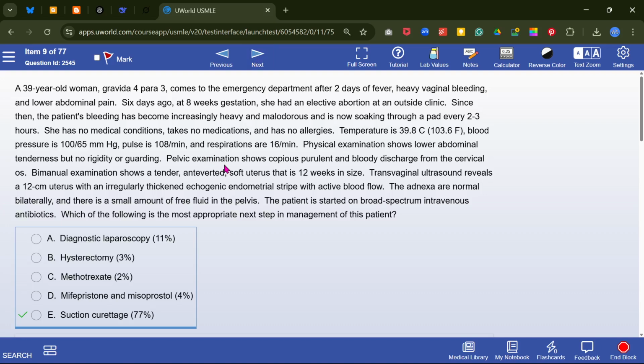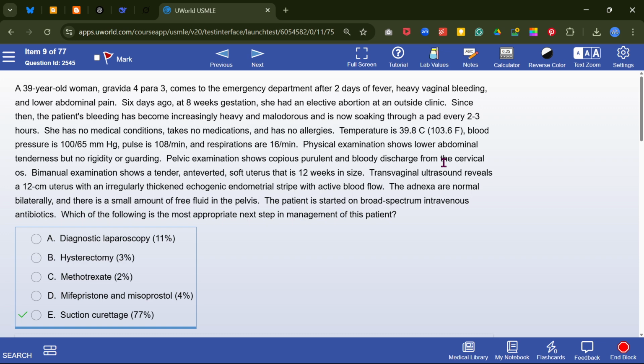Okay, now this patient again has fever and heavy bleeding at 8 weeks of gestation. Okay, now look at the cervical os. There is purulent bloody discharge from the cervical os, and there is fever.